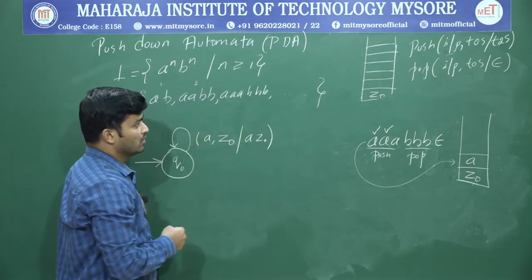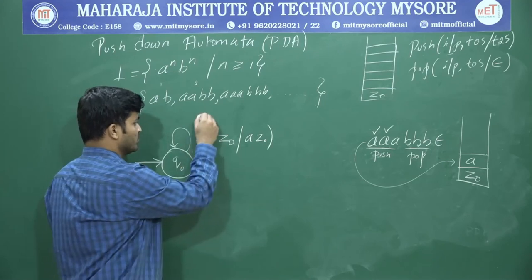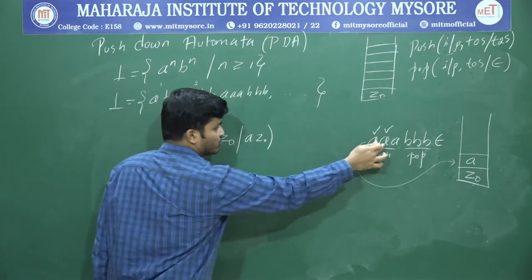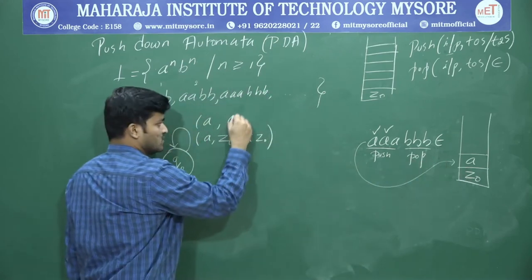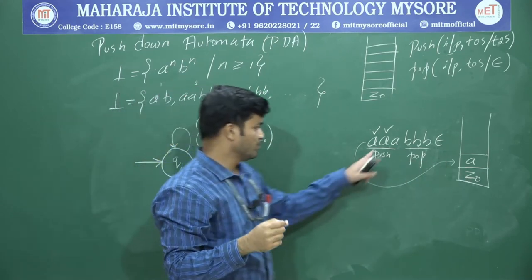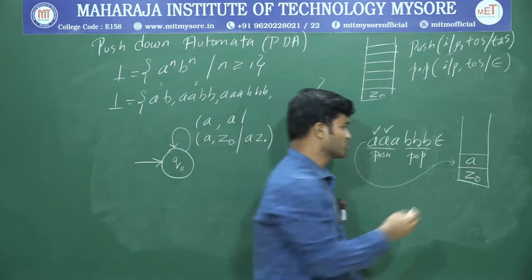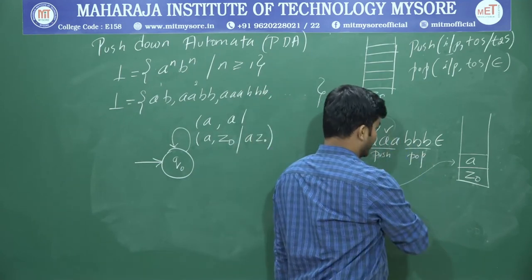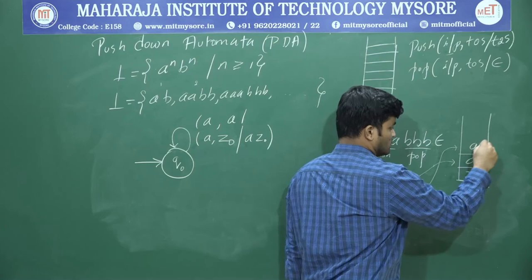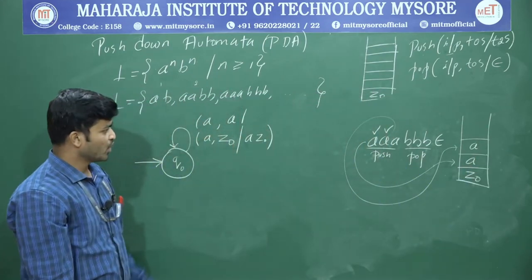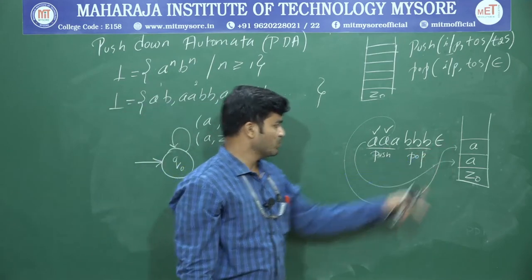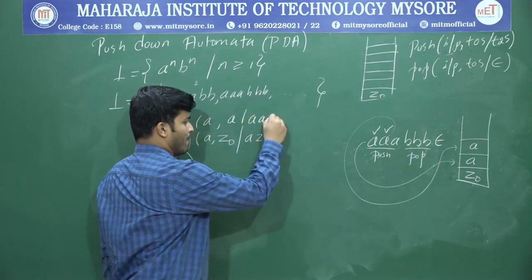So now I have to write the push operation. First I write the input. Input is A, and the top of the stack is also A. If the input is A, I have to perform a push operation. I will push this second A onto the top of the stack. Now what's the top 2 symbols? A A. You write A A.